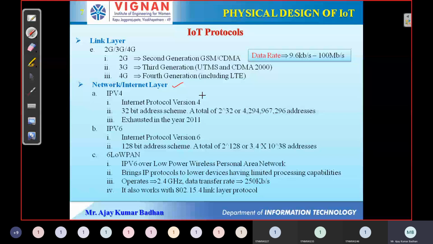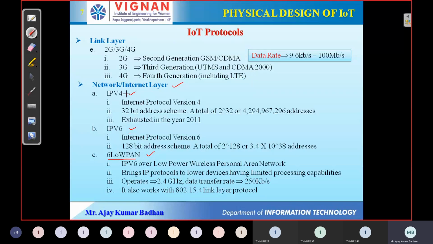Now, in order to transmit or route the packets from source to destination, we definitely require different types of protocols. So here we have IPv4, IPv6 and 6LoWPAN. This is also provided mostly for Internet of Things. We cannot use this one for normal purposes. This is mostly preferred for Internet of Things. But IPv4 and IPv6 we are familiar with.